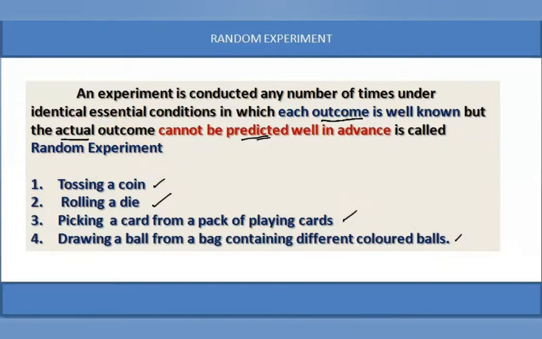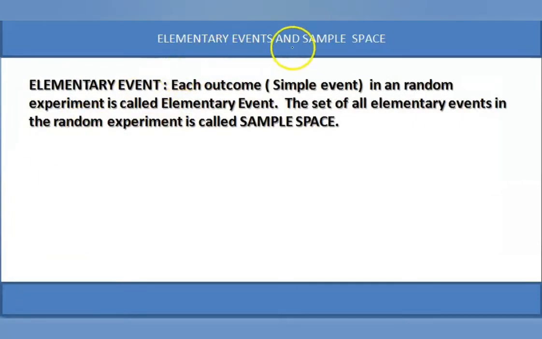Next one, we'll go for another definition: elementary event and sample space. What is meant by elementary event? Elementary event means each outcome in a random experiment is called an elementary event. So when a coin is tossed, what are the elementary events? Head and tail. These are called elementary events.